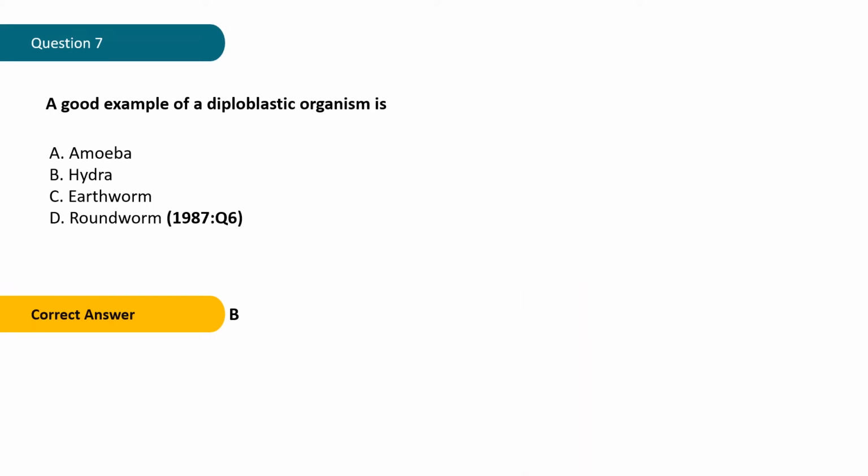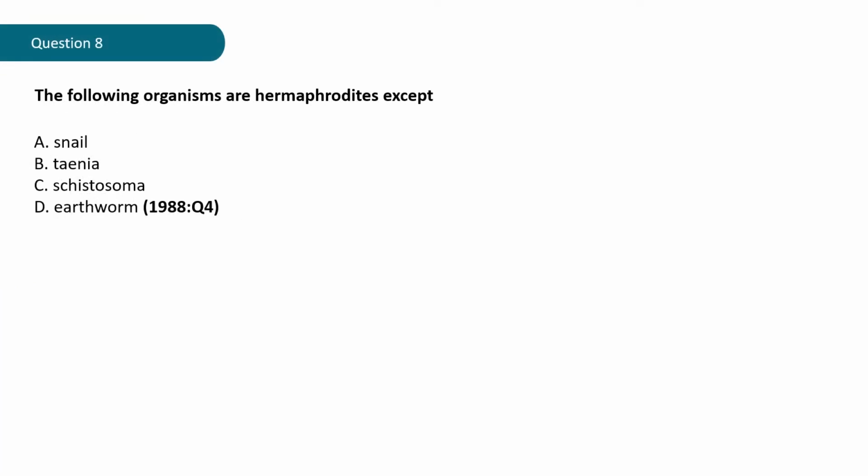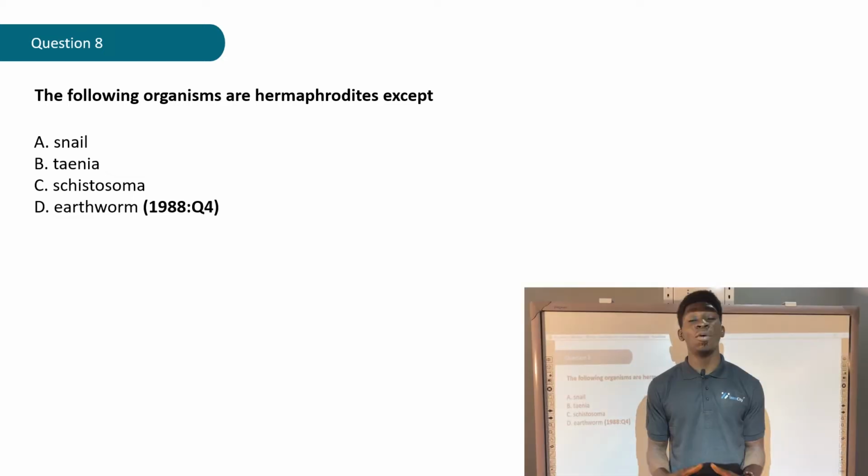Question 8. The following organisms are hermaphrodites except A. Snail, B. Taenia, C. Schistosoma, D. Earthworm. The question is gotten from the year 1988, question 4. Why not give it a try? Okay, let's check out what the correct answer says.